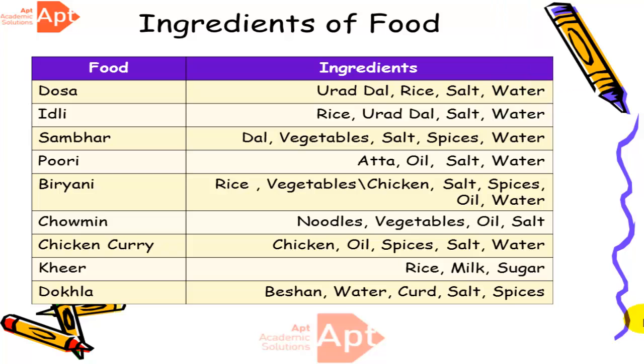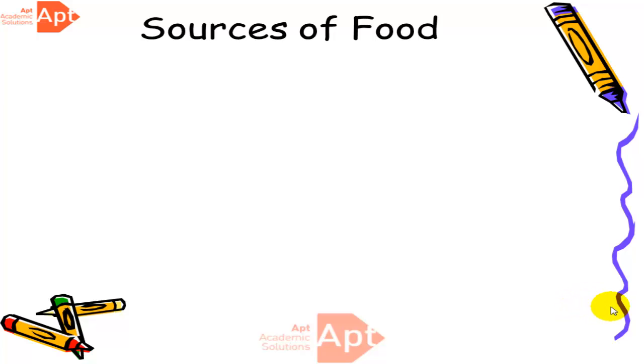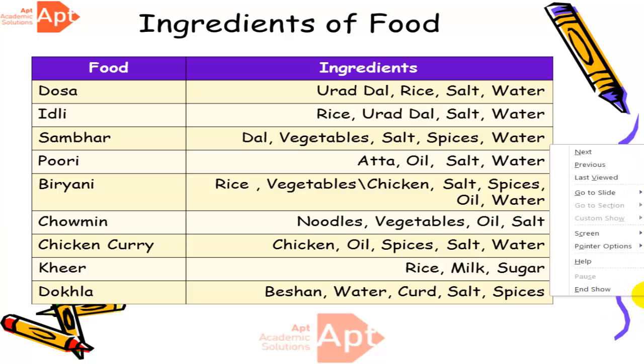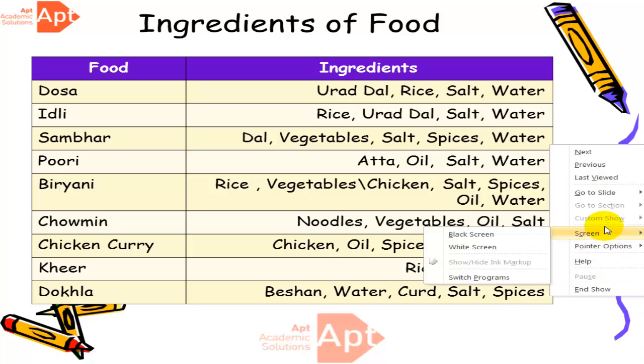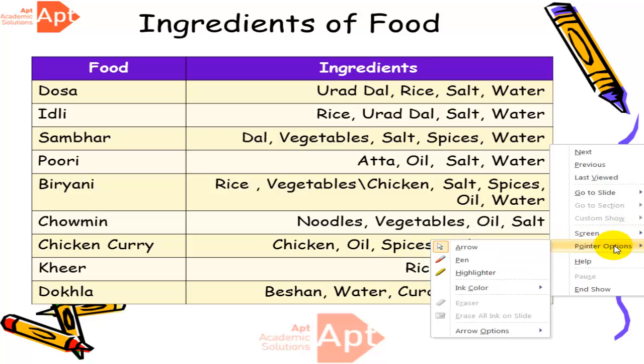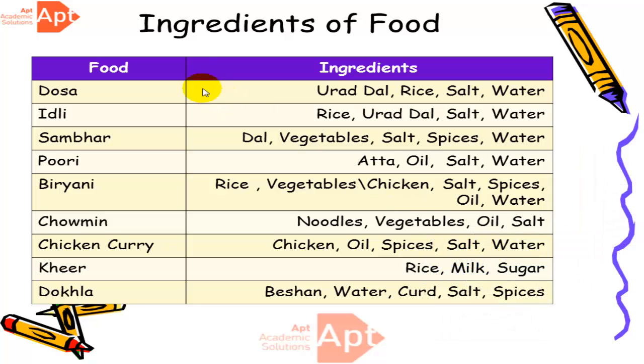Now foods like dosa. Dosa is a South Indian food, right? Now what are the ingredients we use to make a dosa? Dosa is prepared with urad dal, rice, salt and water. These are the ingredients we use to make a dosa. Now idli, similarly, is a South Indian dish. Idli is prepared with the use of rice, urad dal, salt and water.